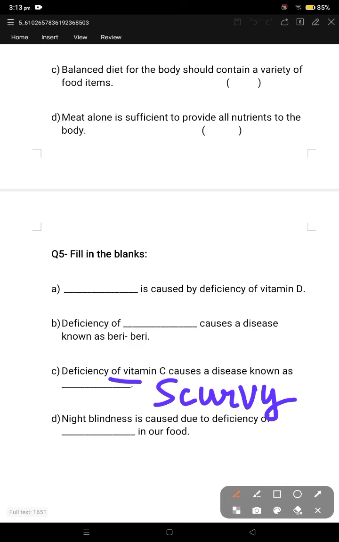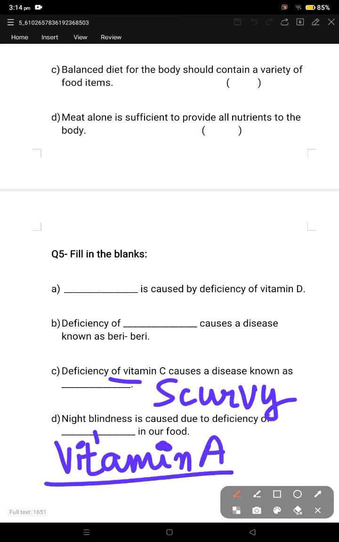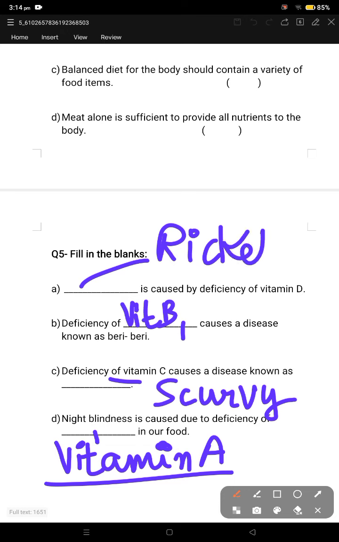And the last one, night blindness is caused due to deficiency of vitamin A. Night blindness is caused by the deficiency of vitamin A. Clear? This is the correct answer. A, rickets; B, vitamin B1. Clear? So these are the answers.